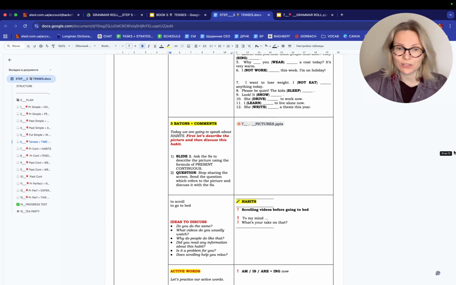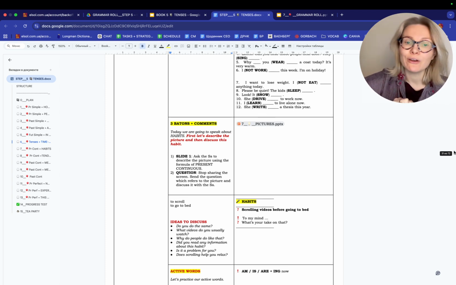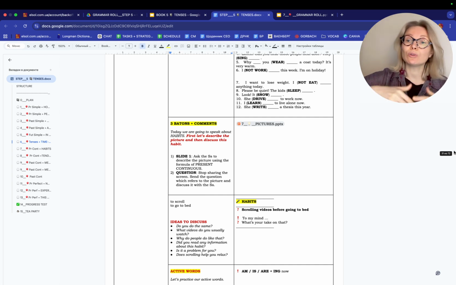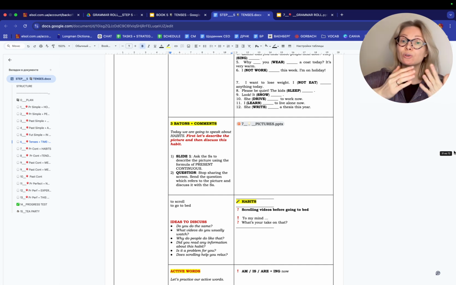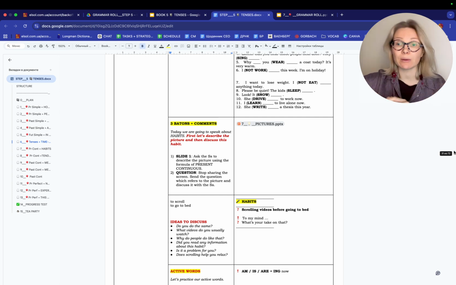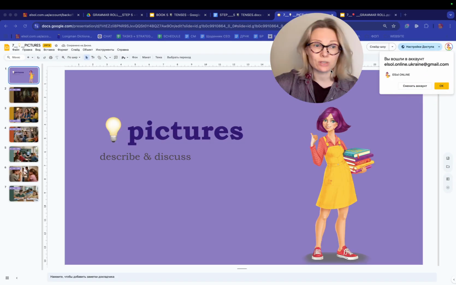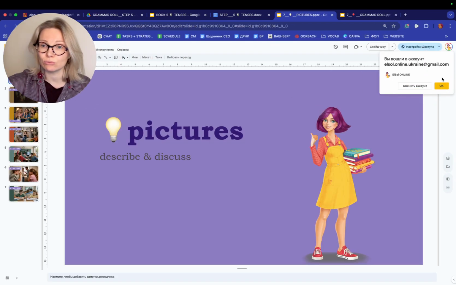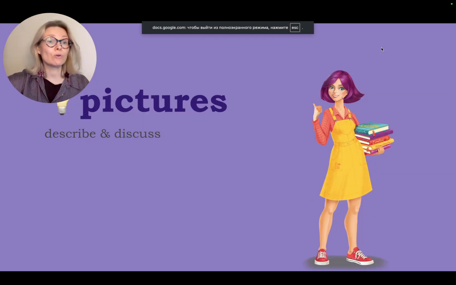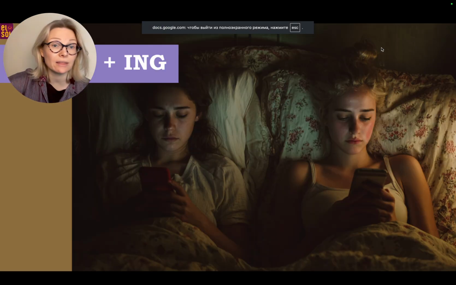Okay, so my dear students, today we're going to speak about habits. First, let's describe the picture and then discuss this habit. So you know how you're going to work. You open the pictures, you show the slide, the student describes the picture, and after that we stop sharing the screen and we send this habit. So let's see. First, just a second, you open. Of course you have a slideshow. Just a second. Slideshow, you already open. So describe and then discuss.